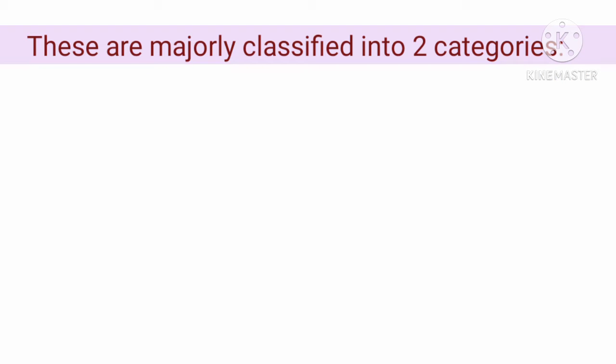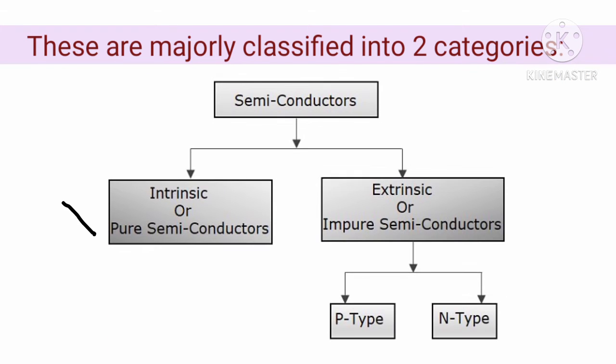Semiconductors are classified into two categories. We have intrinsic or pure semiconductors and extrinsic or impure semiconductors. Extrinsics are further divided into two types, the p-type and n-type extrinsic semiconductors.